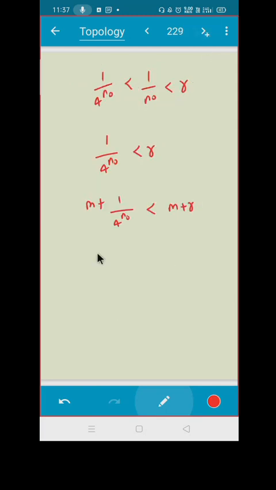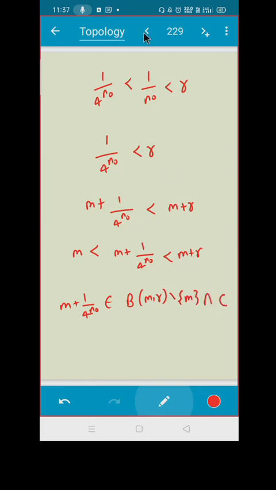So you can say that m is always less than m plus 1 upon 4 raised to n naught, and that is less than m plus r, which means that this point m plus 1 upon 4 raised to n naught belongs to the set B(m, r) minus m intersection your set C. I called this set C, right? Do you agree? Belongs means this is non-empty. So I can say that m is a limit point. Is that clear?